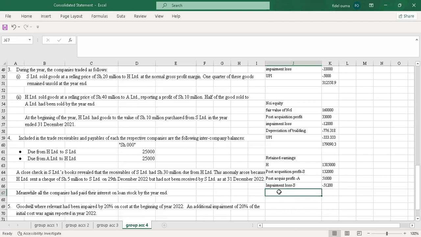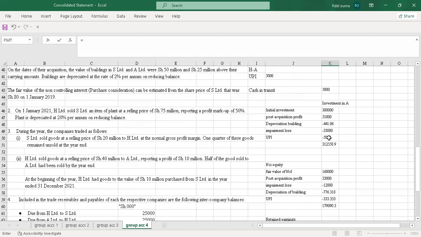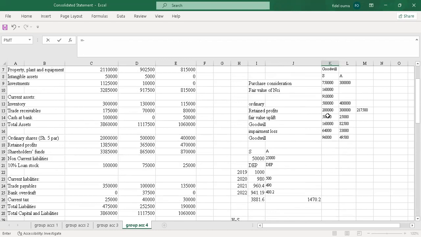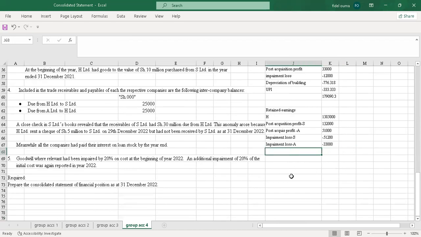Then I'll also look at the impairment loss for associate, which is A. Under associate, we already apportioned it, so we just pick it and put it into negative. Just pick the whole value, which is 33. Then I'll go to depreciation of buildings on fair value uplift.